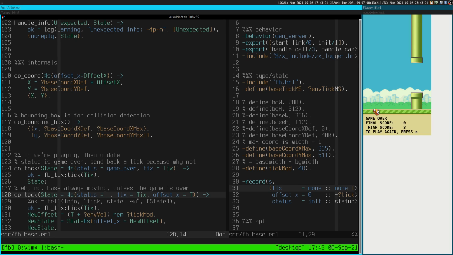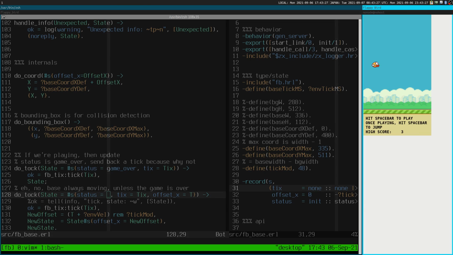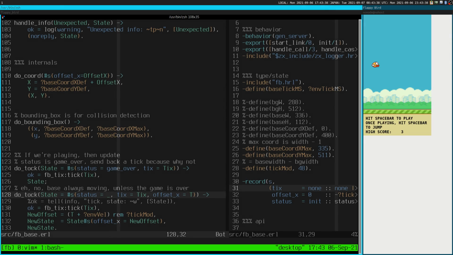Base always moves. Yeah, so it does. Right, so I think I probably was matching on different statuses. Probably during the init I was thinking that the base wasn't moving, but no. Base is always moving. It matches on, grabs the tick and the offset. Okay. Sends back a tick. So when it gets a talk and we're not in the game over state, it sends back a tick. Updates the offset.